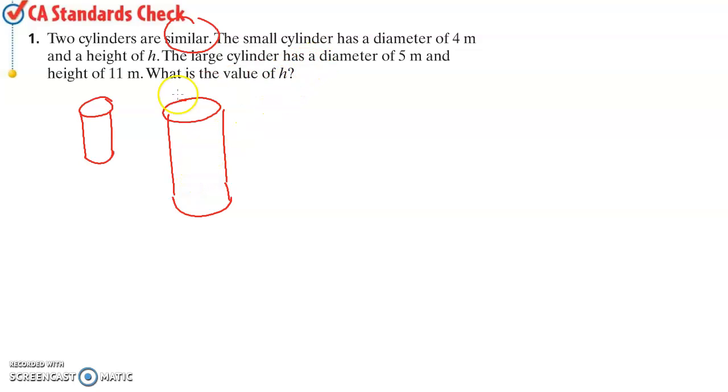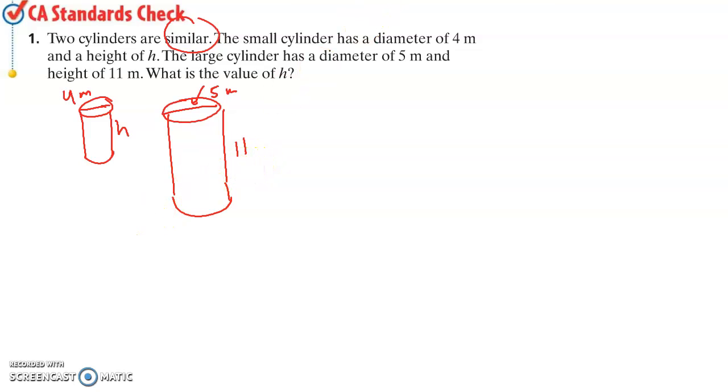It says a small cylinder has a diameter of 4 meters and a height of h. We don't know what that is. The large cylinder has a diameter of 5 meters and a height of 11. What is the value of h?